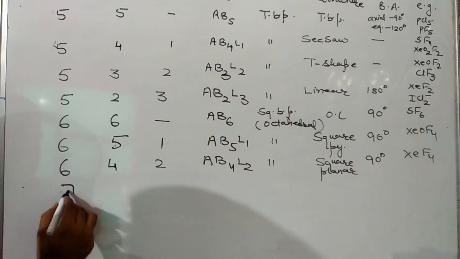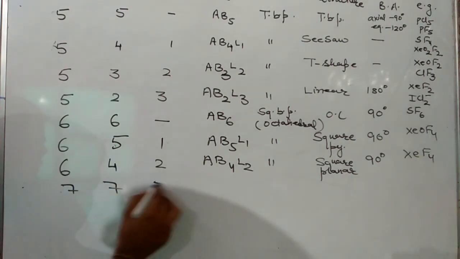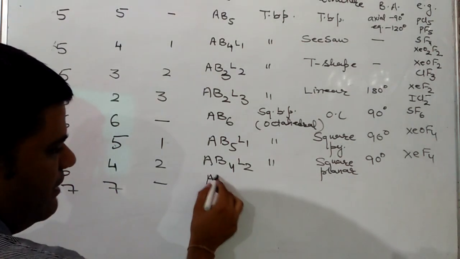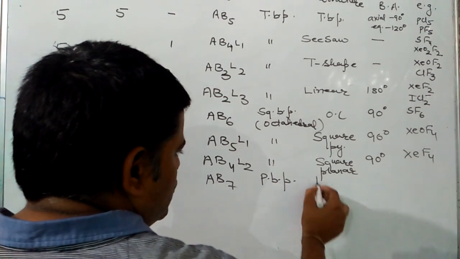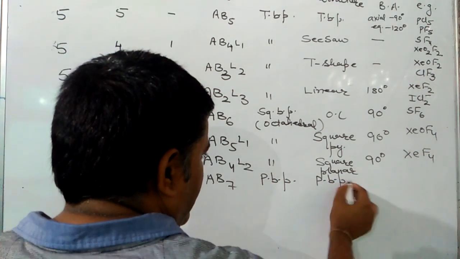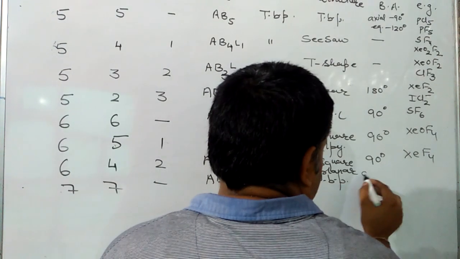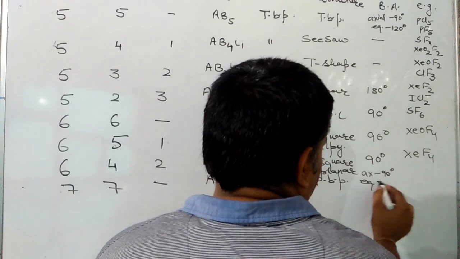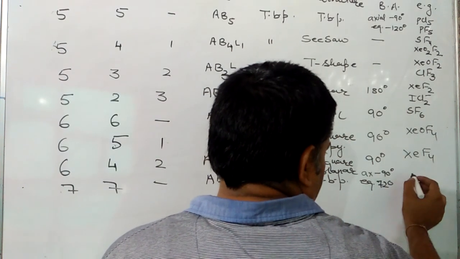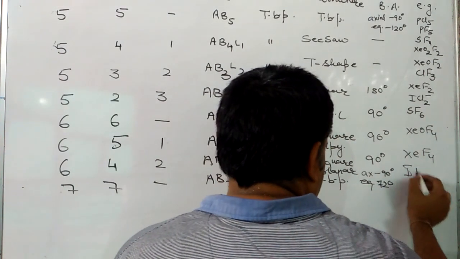Next is total 7, all bond pairs. Lone pair is 0, so the symbol will be AB7. Geometry and shape will both be pentagonal bipyramidal. Angles are two, axial and equatorial: axial 90, equatorial 72. An example for that is IF7.